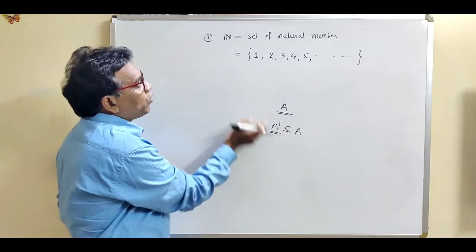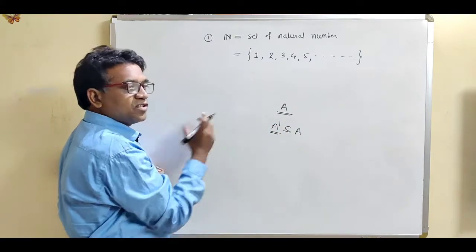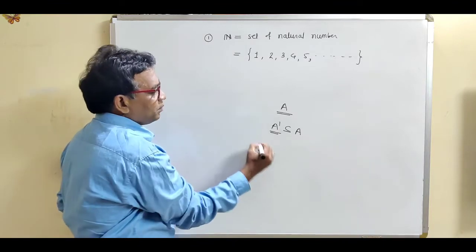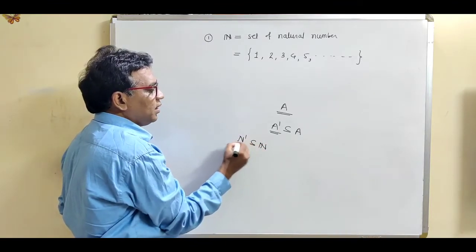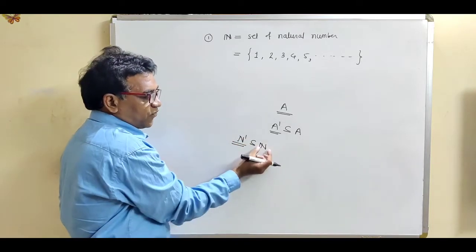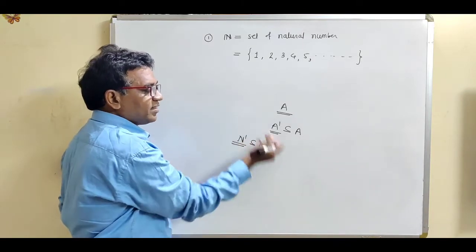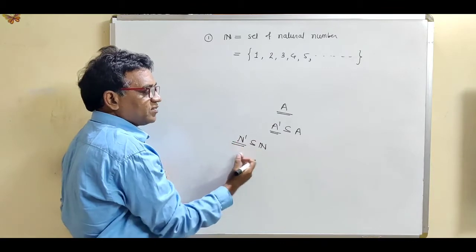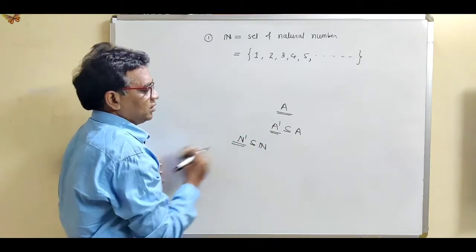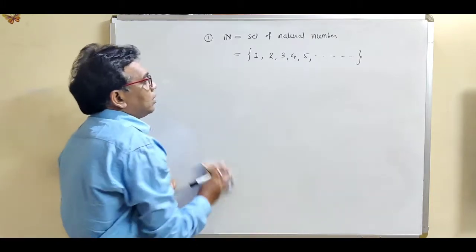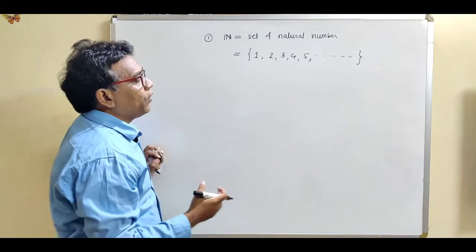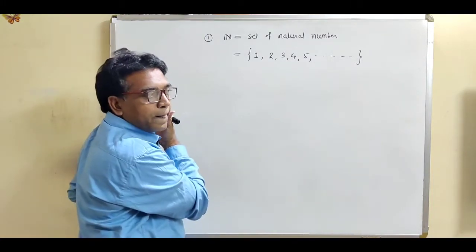So first of all, we want to find the limit points for the natural numbers. If the set N contains all its limit points, then we can say that N is a closed set.